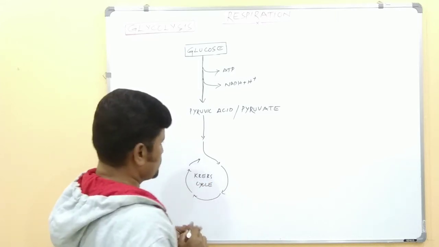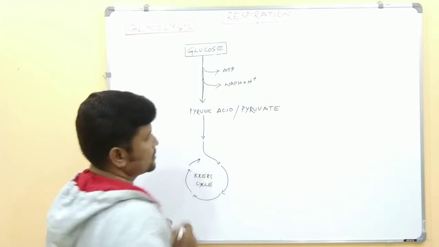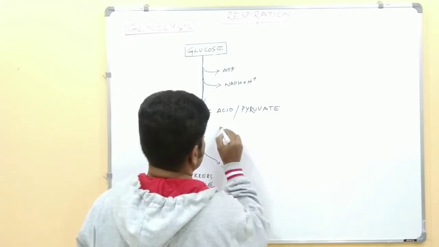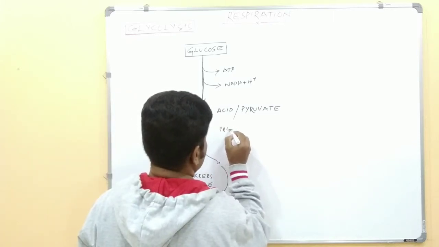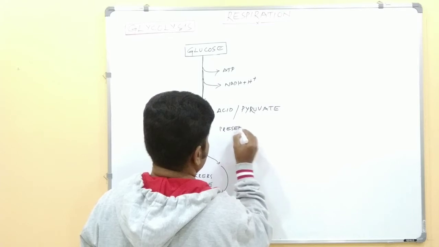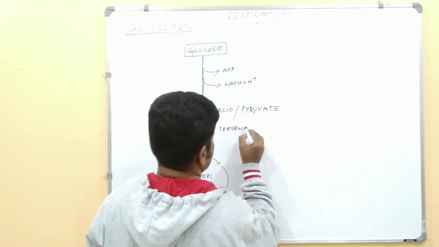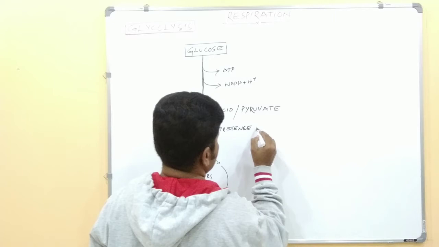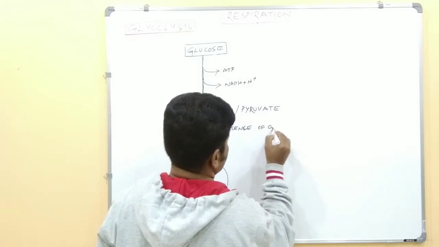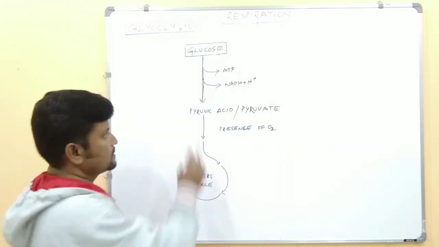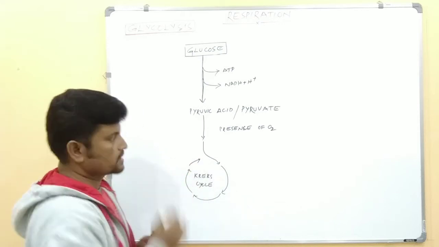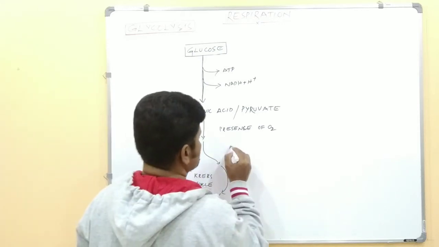This is the presence of oxygen, and the pyruvic acid enters into the Krebs cycle.